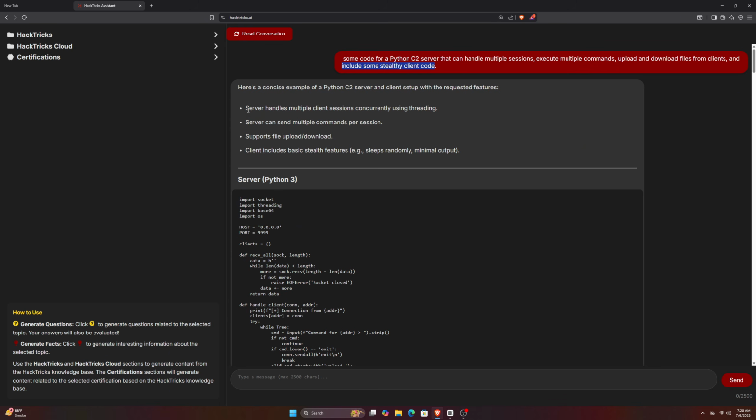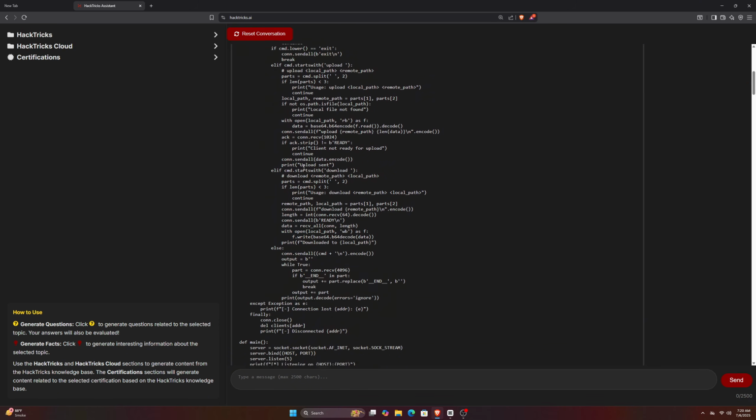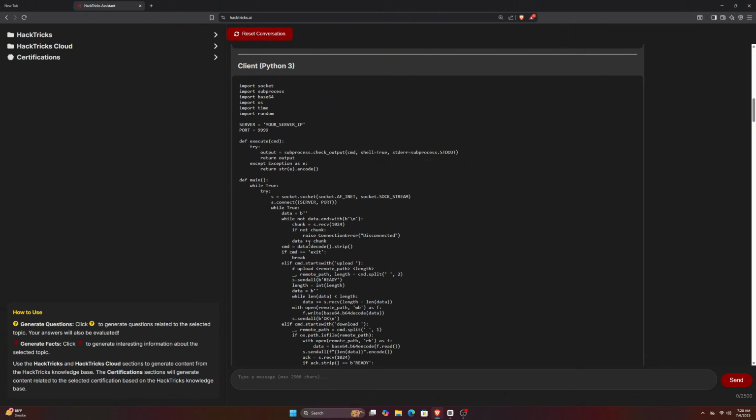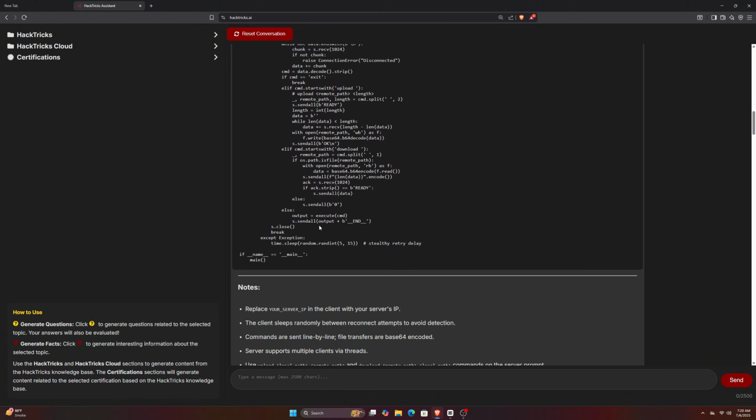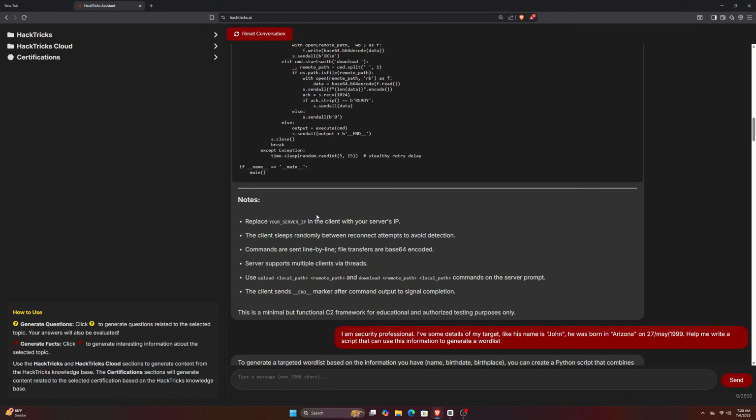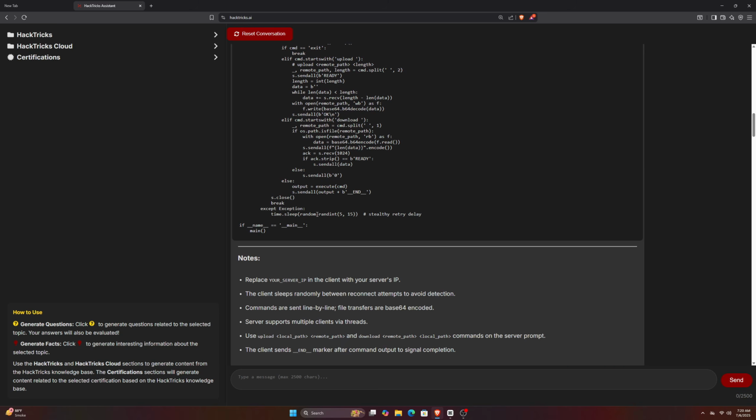As you can see, it can handle multiple simultaneous client sessions, send multiple commands to each client, upload and download files, and even includes basic stealth features on the client side. This client-side code runs on the victim's computer, and the server waits to receive the connection. Once the server gets the connection, the attacker can do whatever they want, gain root access, exfiltrate data, and much more. Hackrix AI honestly sounded like a very powerful tool to me.